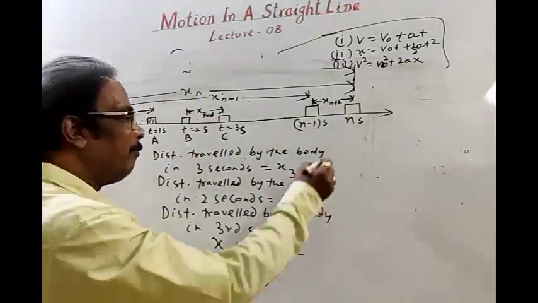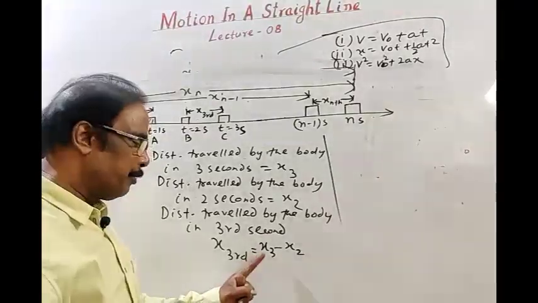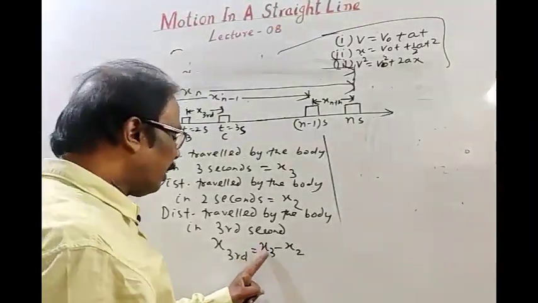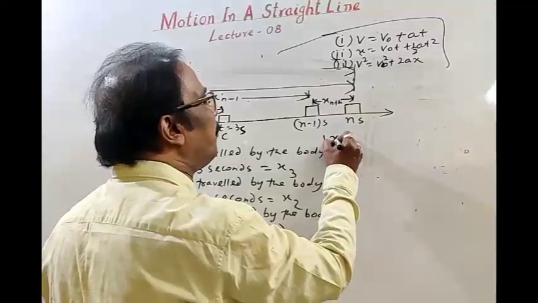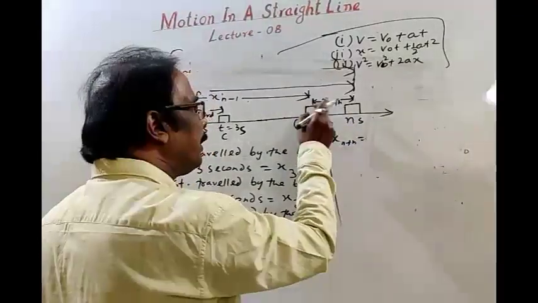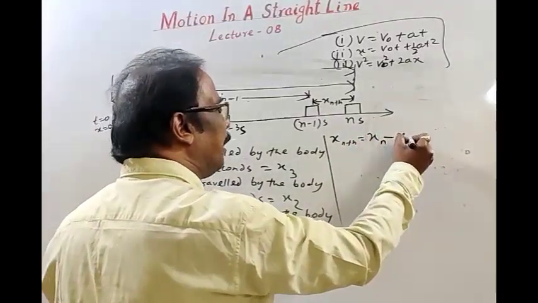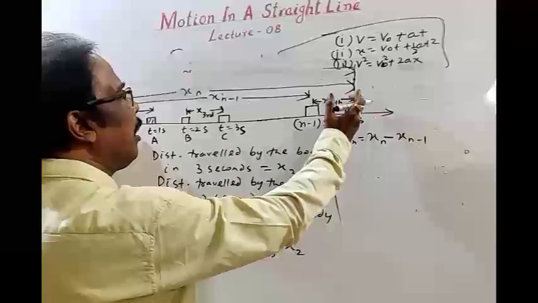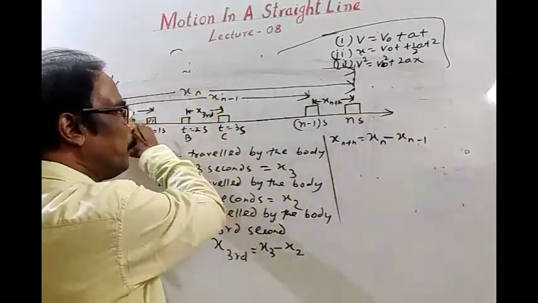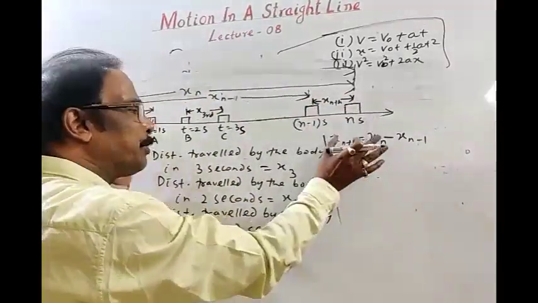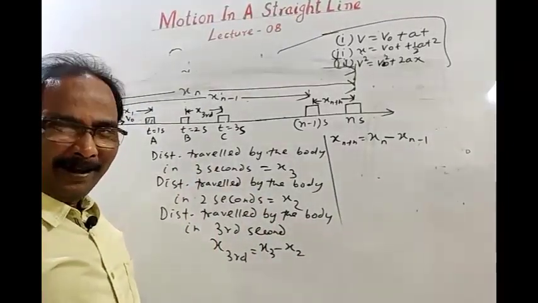As we have discussed, distance traveled by the body in the third second is distance traveled in 3 seconds minus distance traveled in 2 seconds. In similar form, we can write distance traveled by the body in the nth second is distance traveled in n seconds minus distance traveled in n minus 1 seconds. That is the finding here.